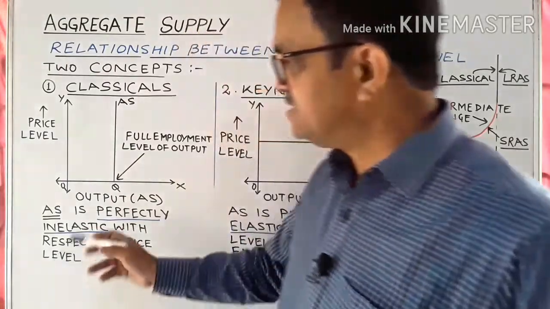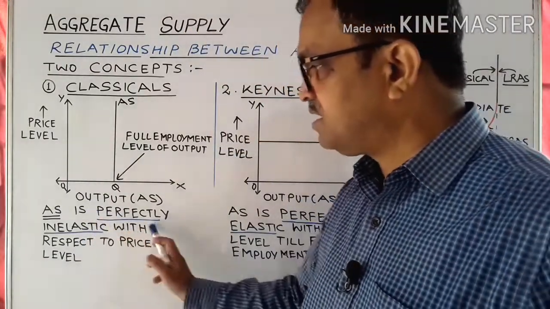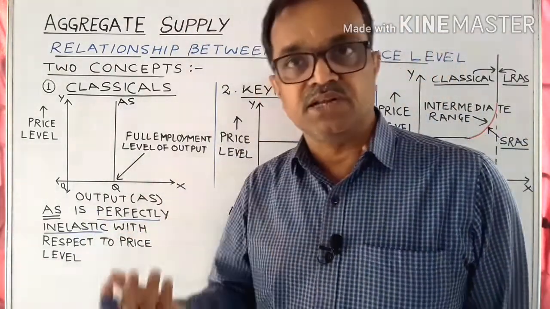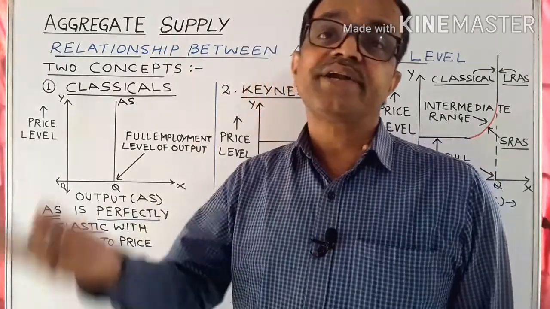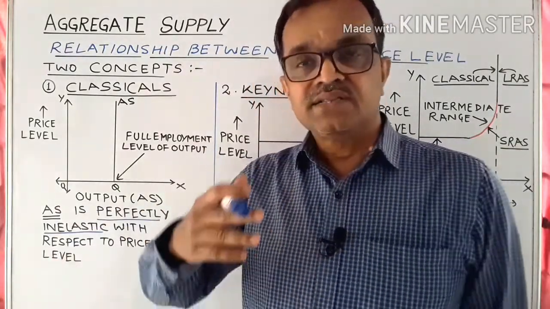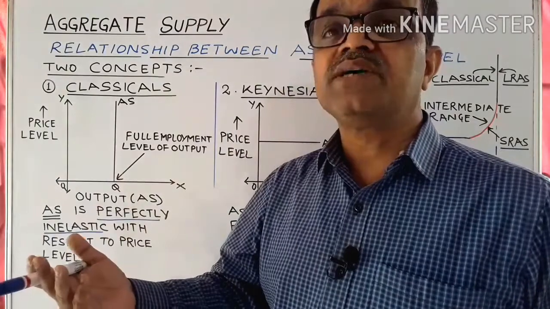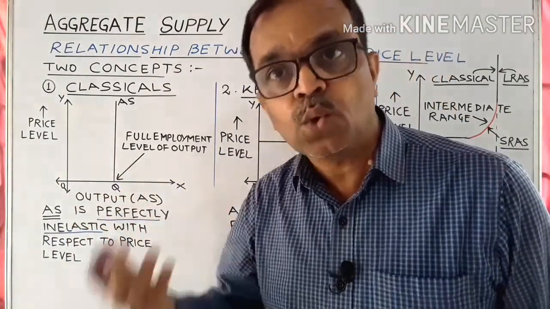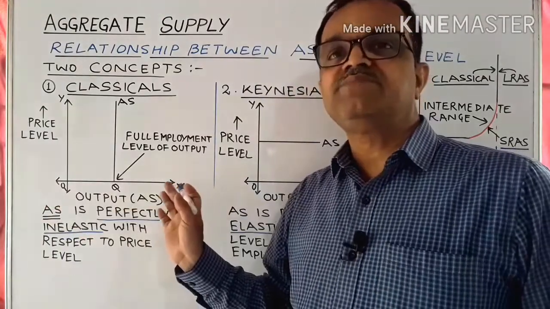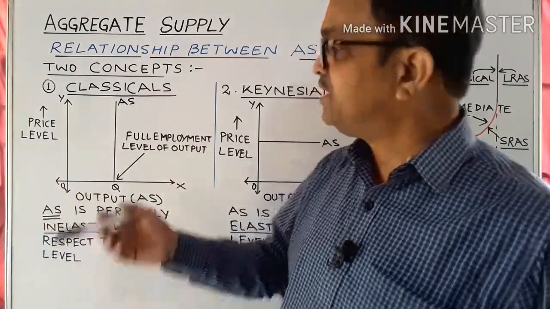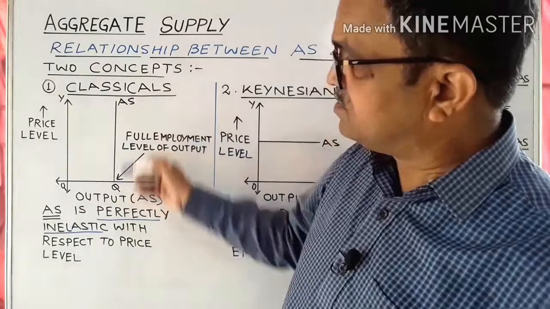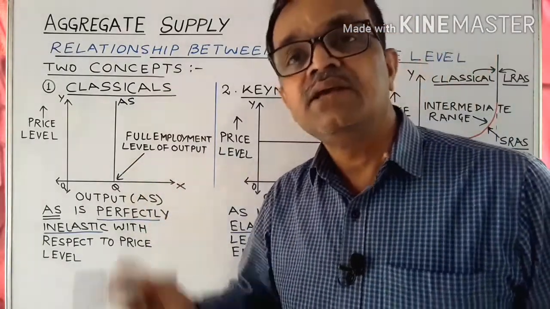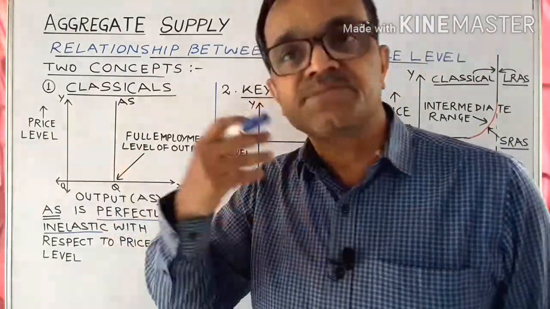And that's why aggregate supply is perfectly inelastic with respect to the price level. Since the economy is operating at full employment, there is maximum productive capacity and the output will remain constant at the level OQ. Output cannot be increased because there is full employment in the economy, and as such the aggregate supply curve is a vertical line parallel to the y-axis, that is the price axis.